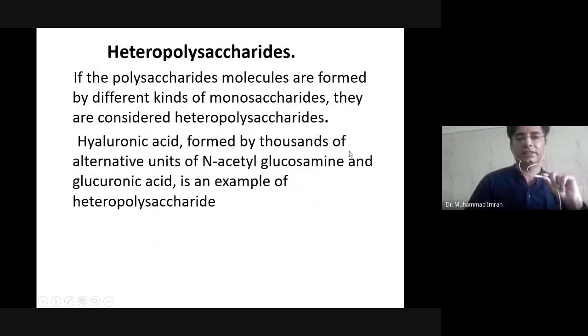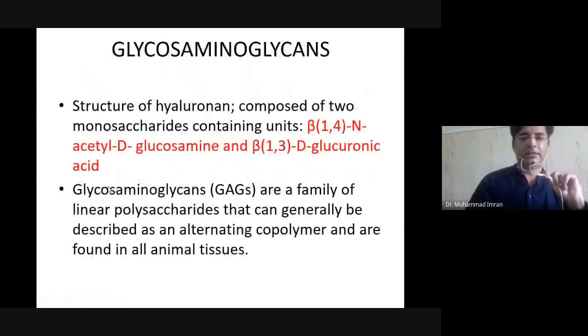Hyaluronic acid is formed by 1000 alternating units of N-acetyl glucosamine and glucuronic acid. So these are the two units which make hyaluronic acid. Similarly, the structure of hyaluronan is composed of monosaccharides containing N-acetyl glucosamine and glucuronic acid. They are linked by beta 1,4 and beta 1,3 glycosidic linkages.